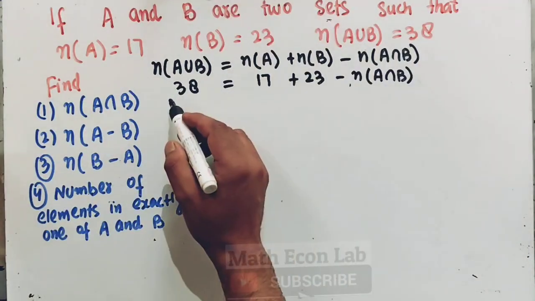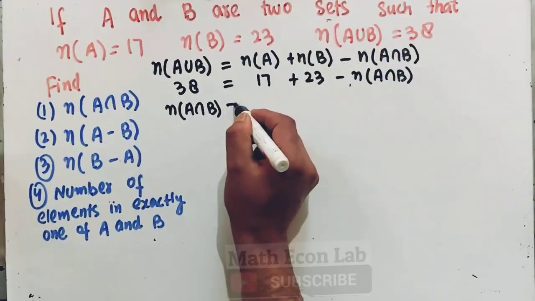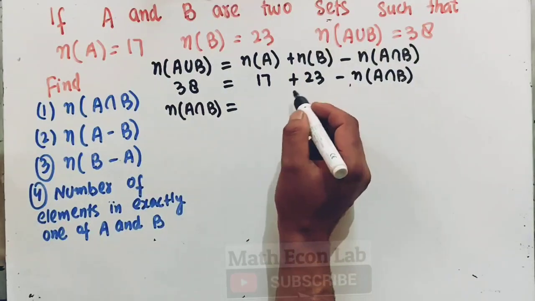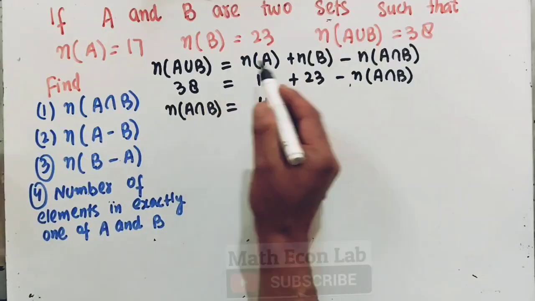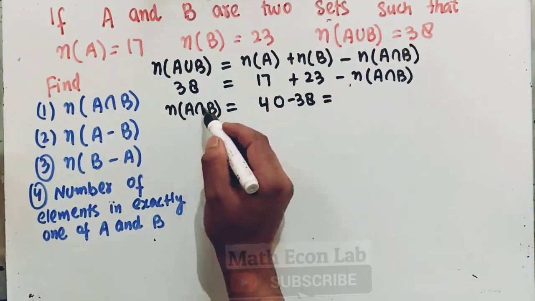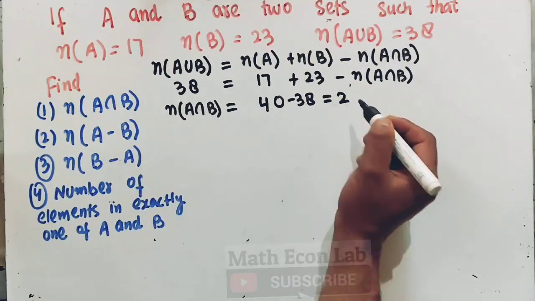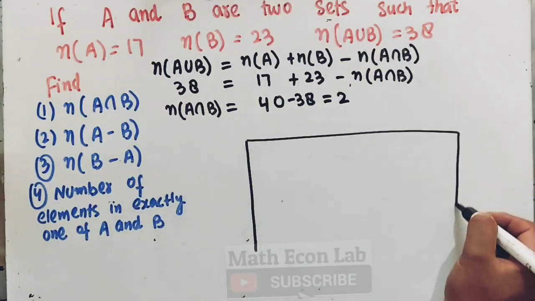So transpose this here, so we'll get the number of elements in A intersection B will be equal to, let us add them, 7 plus 3 is 10, 2 plus 1 is 3, and we get here 40, and transpose this here, it gets subtracted. So the number of elements in A intersection B will be equal to 2 here. Okay, so this is to say, it is like this: